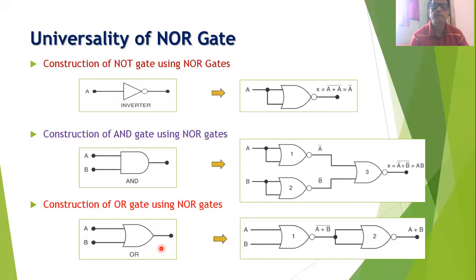So here we find that it is possible, by using only NOR gates, to construct any basic gate. If you want to construct a NOT gate, then you will require one NOR gate. If you want to construct the AND gate, then you will require 3 NOR gates. And if you want to construct an OR gate, then you will require 2 NOR gates, and they need to be connected as shown in these diagrams.